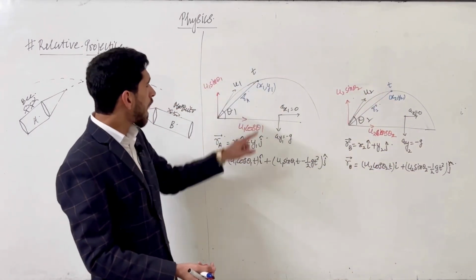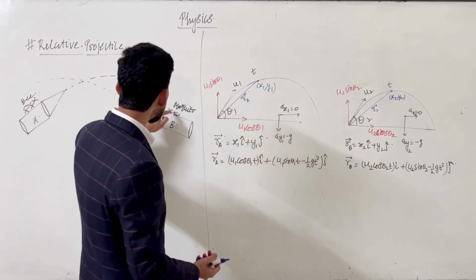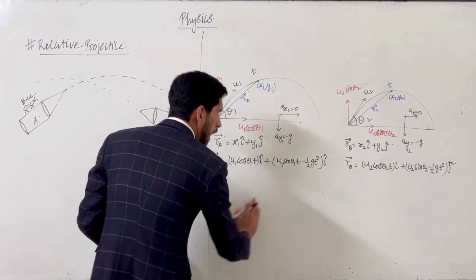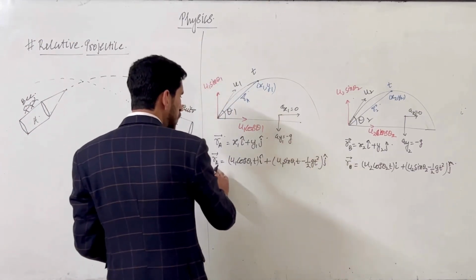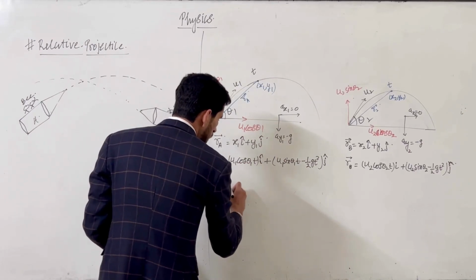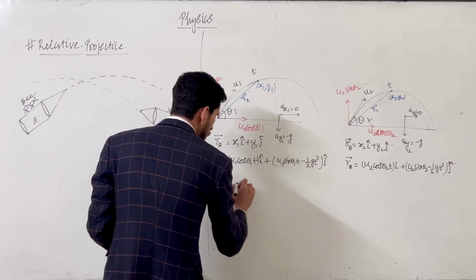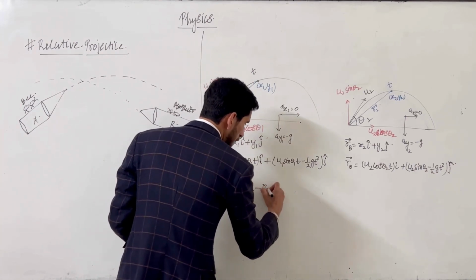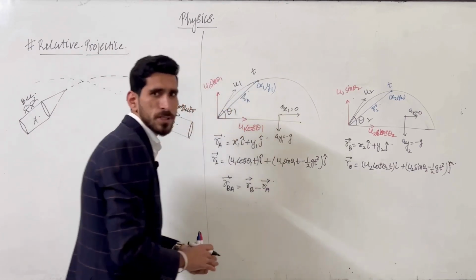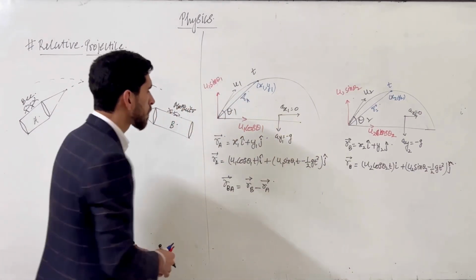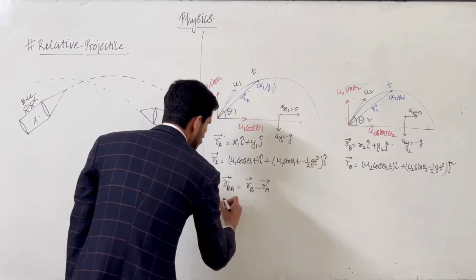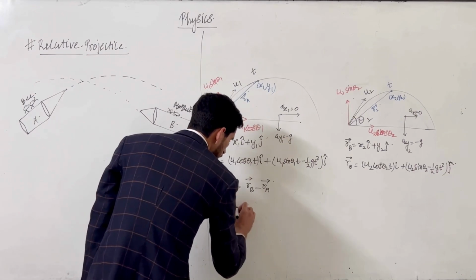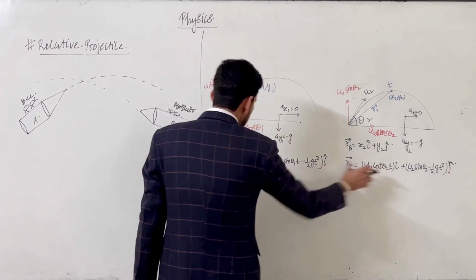So now if I ask from this B where this mosquito is with respect to B, that will be the position of the second with respect to the first. So if I want to find RB with respect to A, what will be its formula? RB vector minus RA vector, by the relative motion that we have already studied. So if I write this, what will it become? This is i cap, this is also i cap.